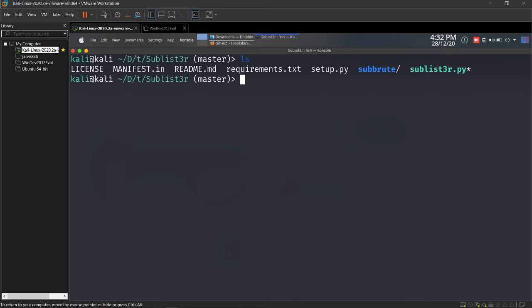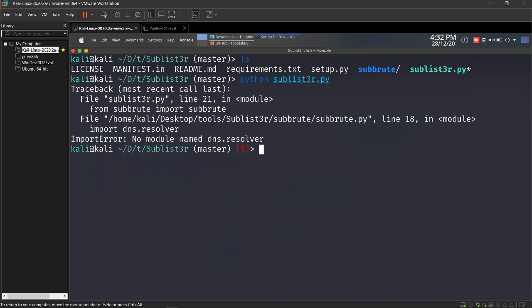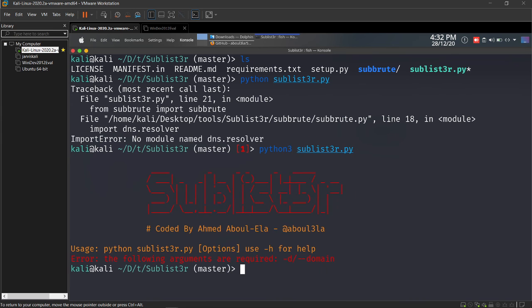Just give python sublist3r.py. Okay, let us try it with python3. Yeah, it is working fine with python3. So hopefully you can run it with python3, or else you can run it with dot slash if it has executable permission.